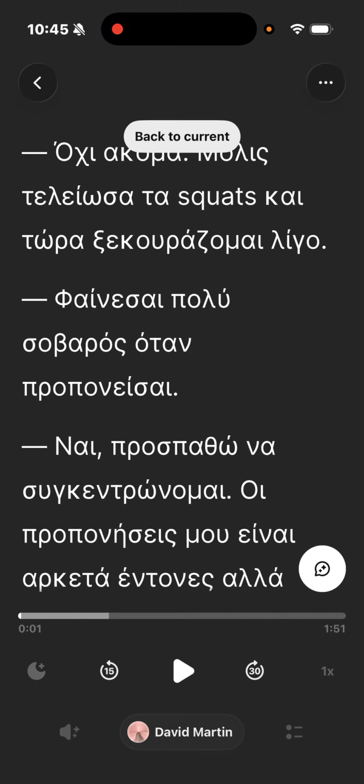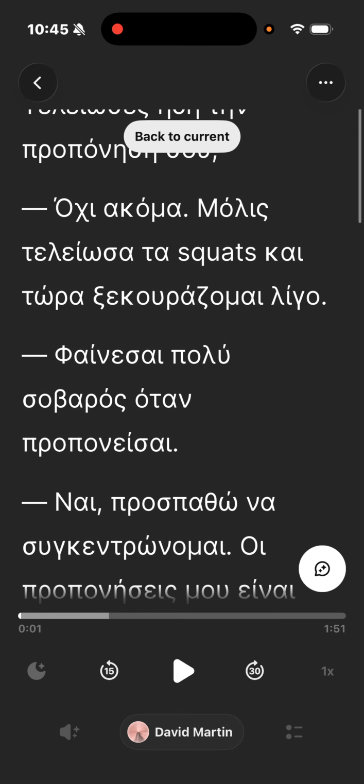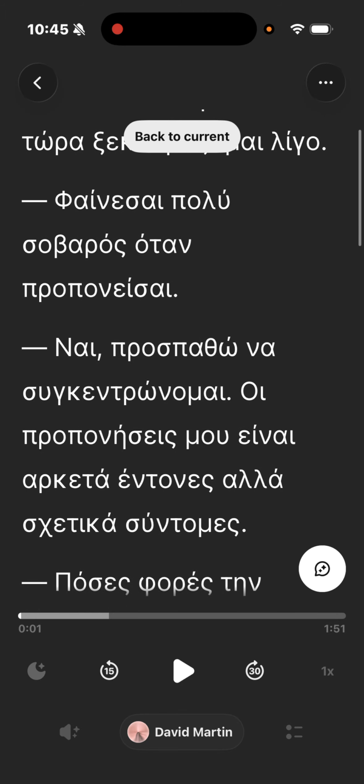And I will go through each one of these multiple times, saying them over and over again. Phenese polis sovaros otan proponise. And I'll do it as part of the whole context.